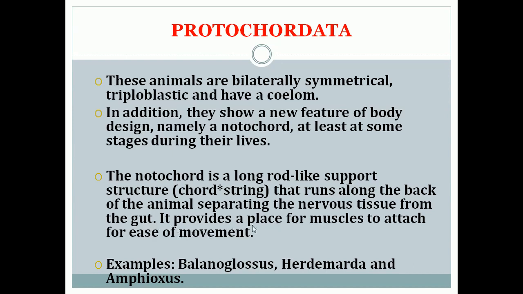It also provides a place for muscles to attach for easy movement. Examples for Protochordata are Balanoglossus, Herdmania, and Amphioxus. So these are some of the examples of Protochordata.